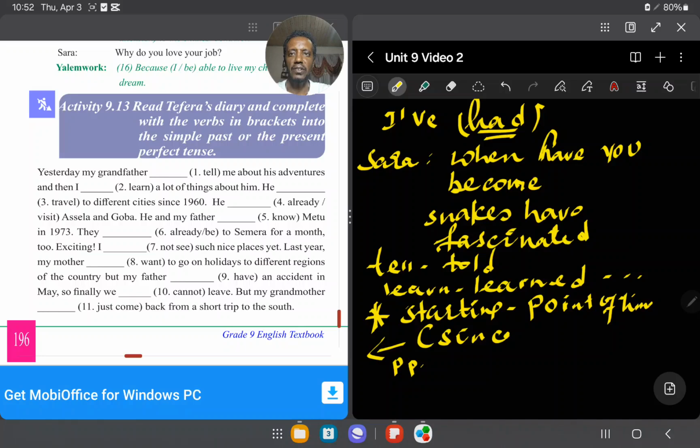So traveled. He, I'm talking about question number 3. So he has traveled ይሆናል ማለት ነው። ግልጽ ነው። ስለዚህ በደንብ እየተረዳችሁ እንደሆነ አምናለሁ።